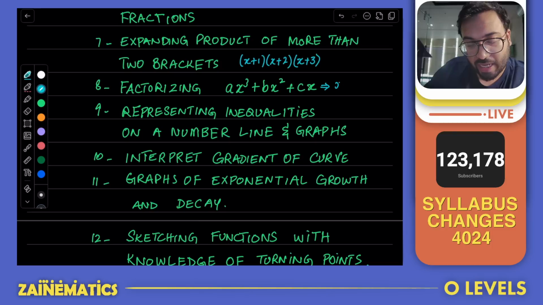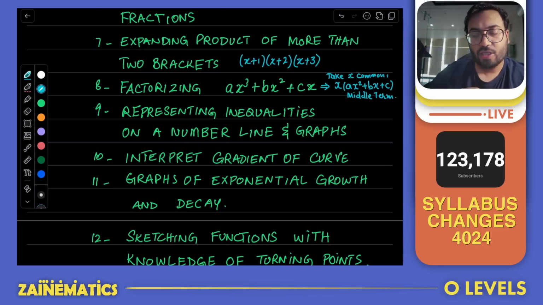So take x common, and now if you look closely, it will be ax squared, bx, and c. Now you can see it's a simple quadratic equation inside the bracket. It is going to be middle term breaking inside the bracket. So you should be able to do this. And if you're not able to do this, just wait for a while. I will upload a couple of videos and a lot of examples on this in the upcoming month or so, so we will be able to cover that over there as well.